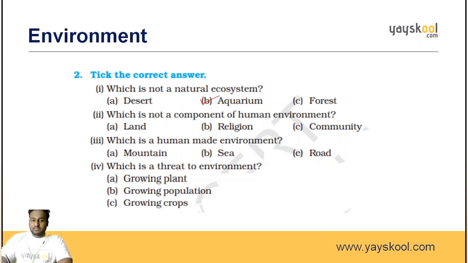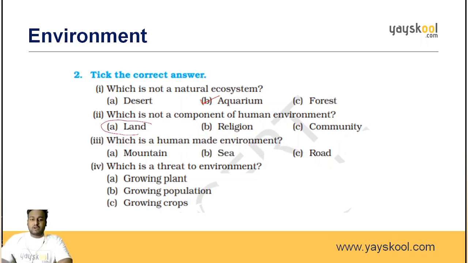The second question is, which is not a component of human environment? Land, religion, community. Can you please tell me which is not a component of human environment? The answer is land.